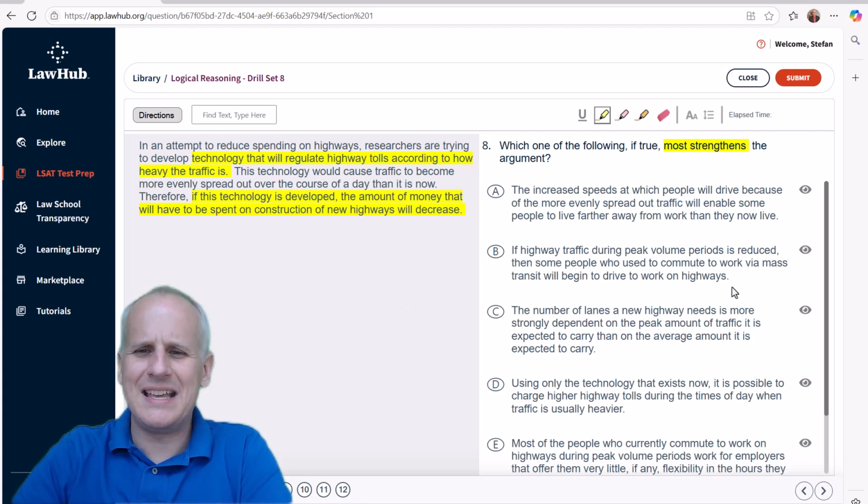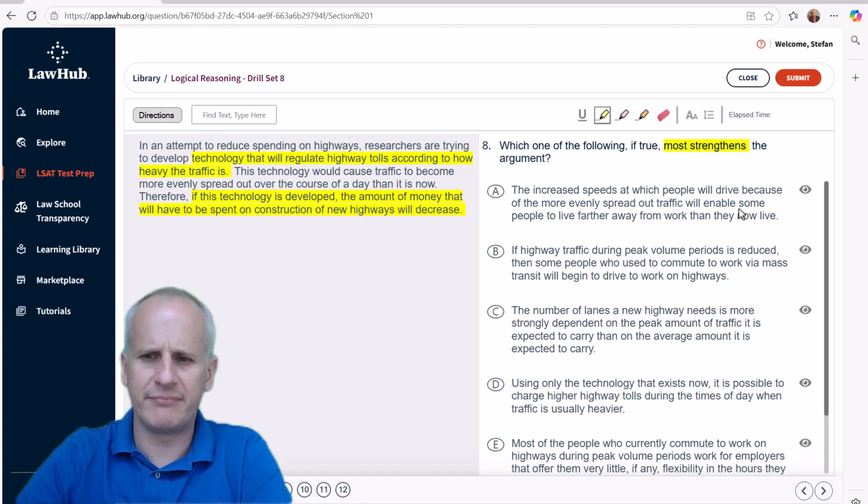Starting with choice A, the increased speeds at which people will drive because of the more evenly spread out traffic will enable some people to live farther away from work than they now live. Okay, some people. How many people is some people? Is it one person? Is it 1 million people? And how does that affect this conclusion about decreasing the construction costs anyway? So A is vague because of that some people. We need additional information to relate it to the actual metric that we're concerned with. There's a whole bunch of reasons to eliminate choice A, and hopefully you can see them as we evaluated it.